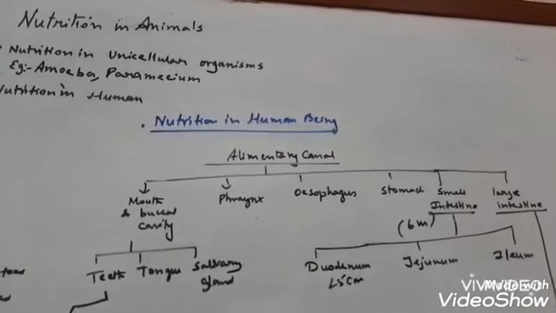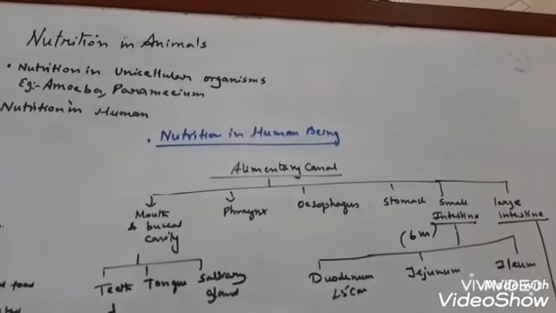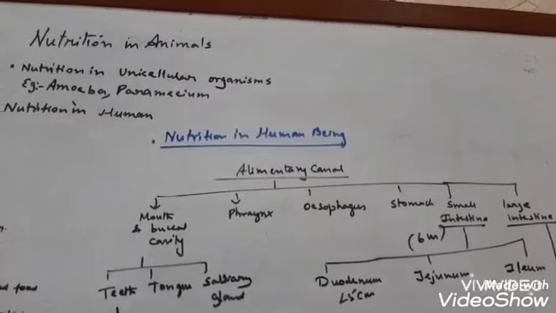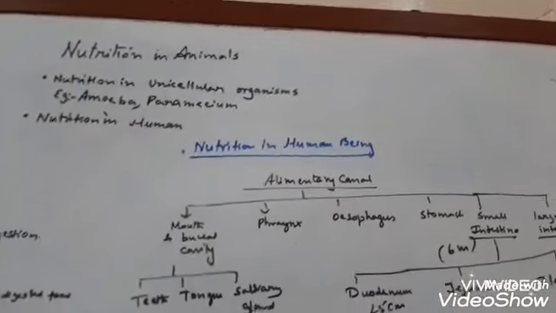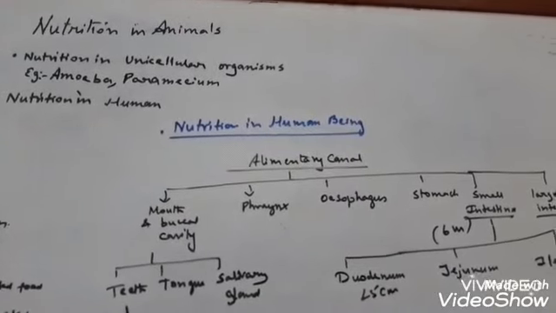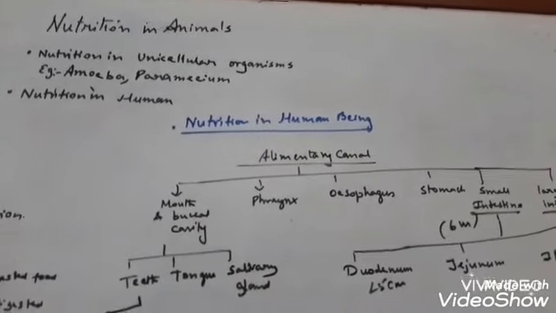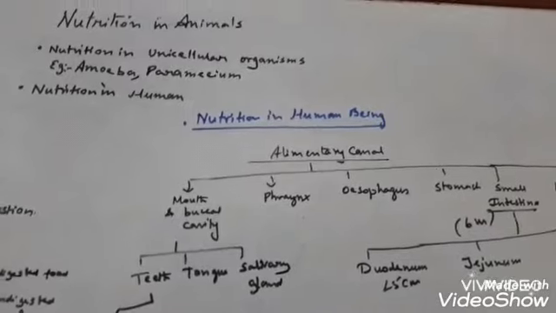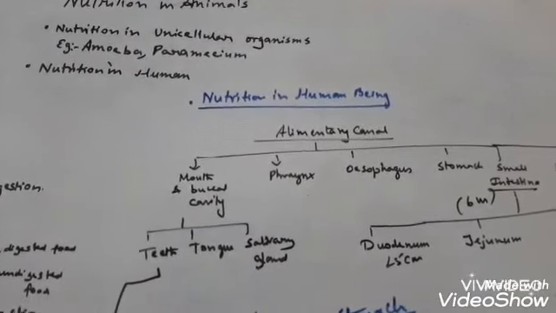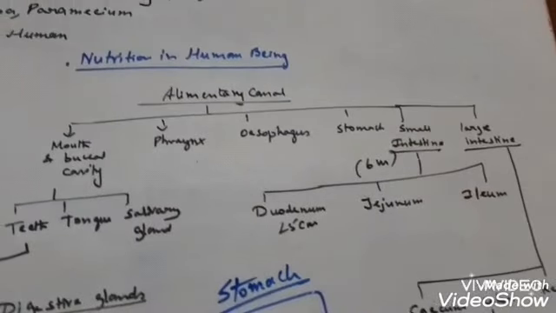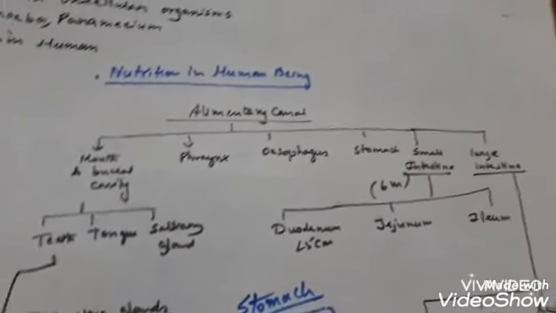Here you see this duodenum, it descends down, and the duodenum receives the secretion from the common bile duct. The bile juice comes to the common bile duct from the gallbladder and reaches the duodenum, and also the pancreatic duct brings down the pancreatic juices to the duodenum.